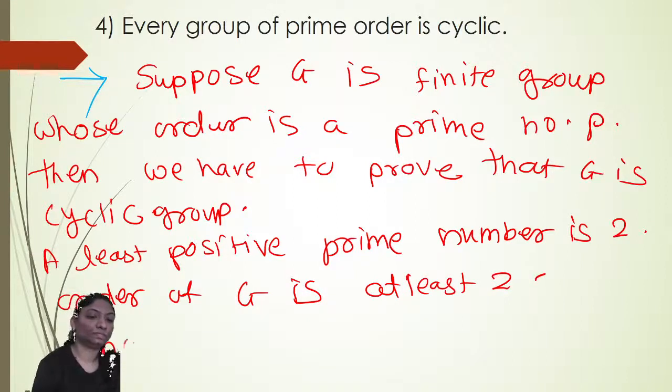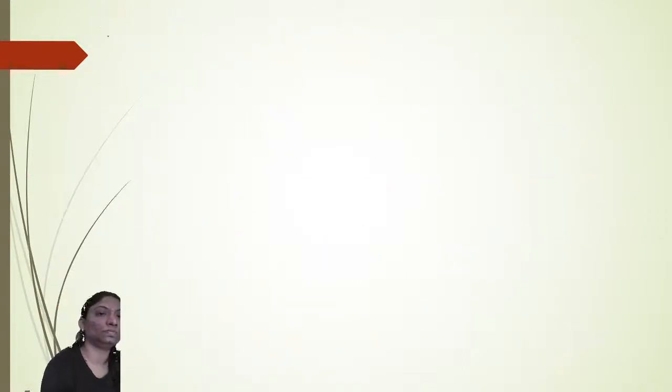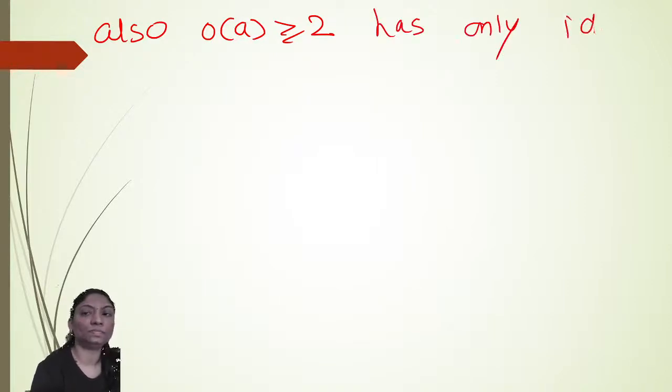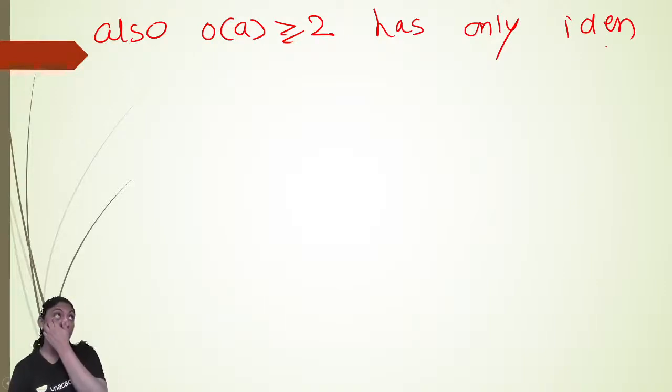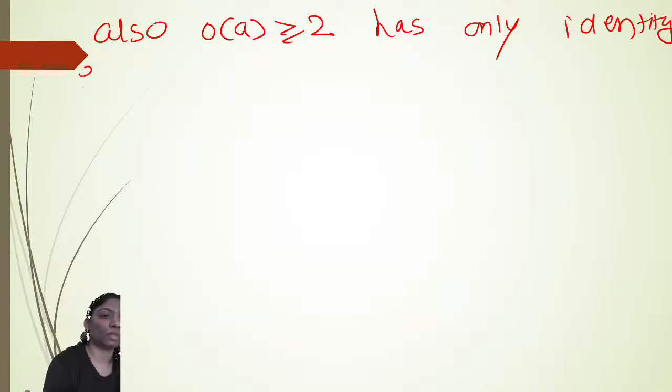Hence, there exists A in G such that A is not equal to E. Also the order of A is greater than or equal to 2, as only the identity element has order 1.